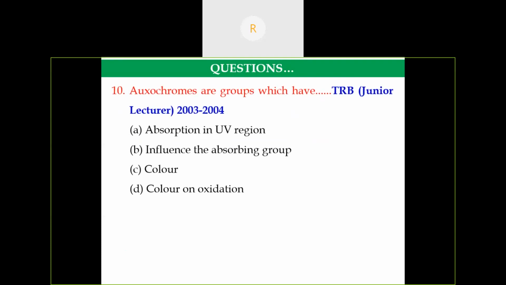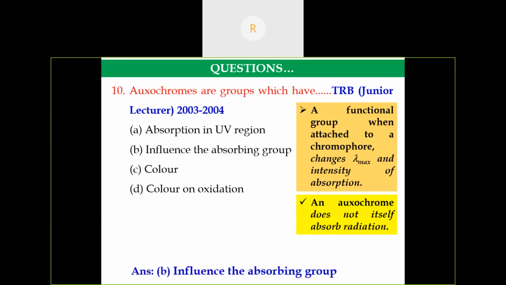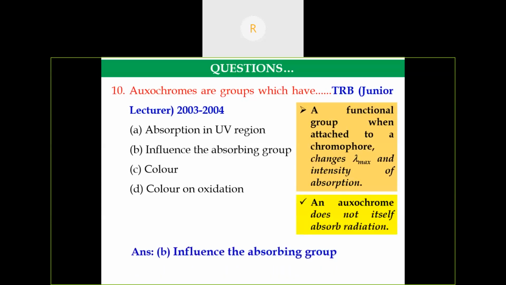This is a PGTRB question asked in 2003. Auxochromes are groups which have what? We have discussed chromophores and auxochromes. The definition of an auxochrome: it is a functional group which, when attached to a chromophore, alters the lambda max and intensity of absorption. Also it does not itself absorb any radiation. These two points are very important. So the answer is option B, influence the absorbing group.